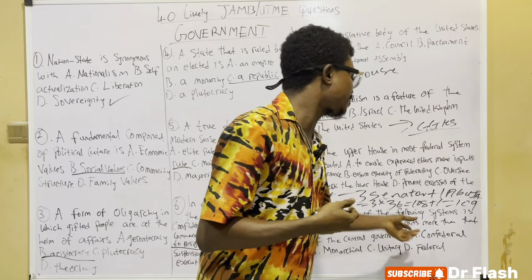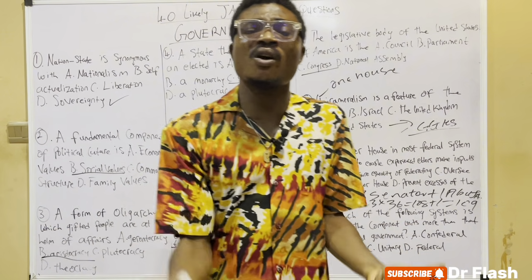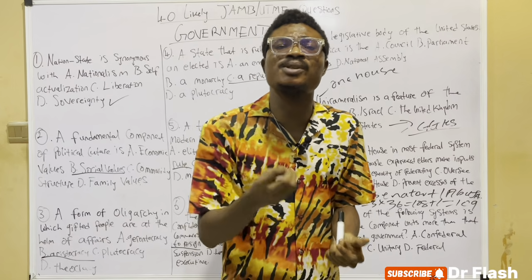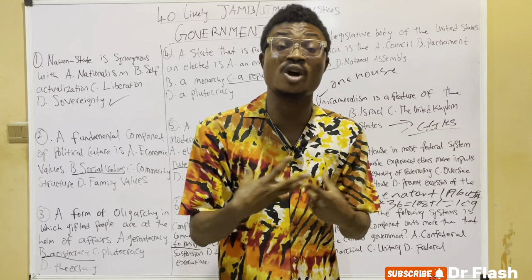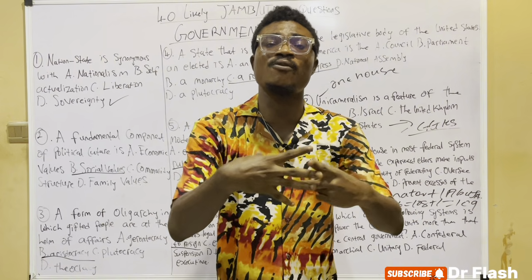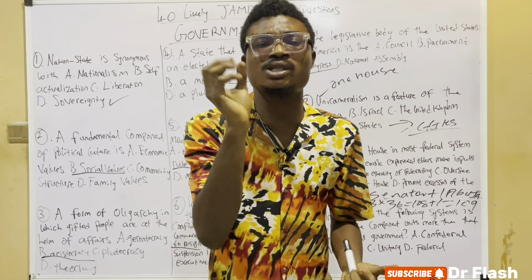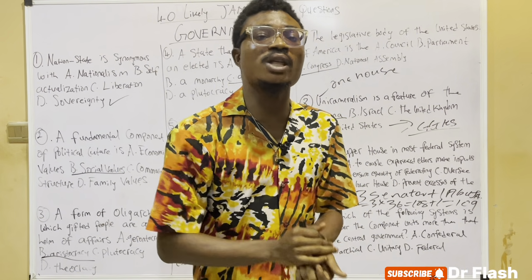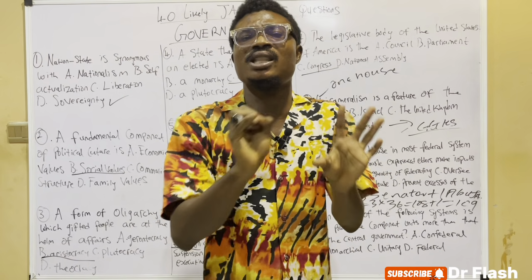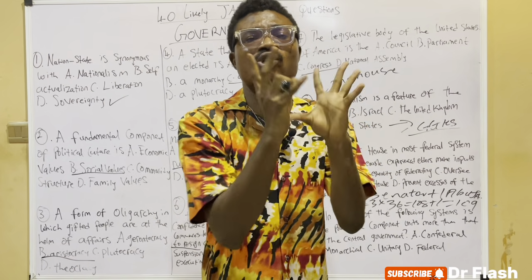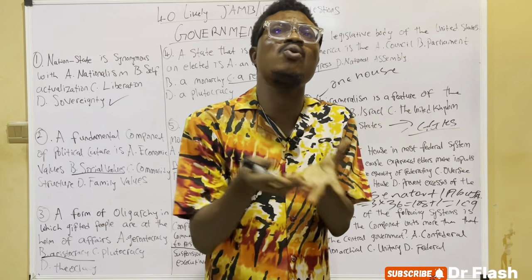Looking at the first one here, confederal system. What is a confederal system? A confederal system is a union, a loose federation, a league of sovereign nations which come together to federate in order to protect their common interests. In a confederal system, they are loose federations.